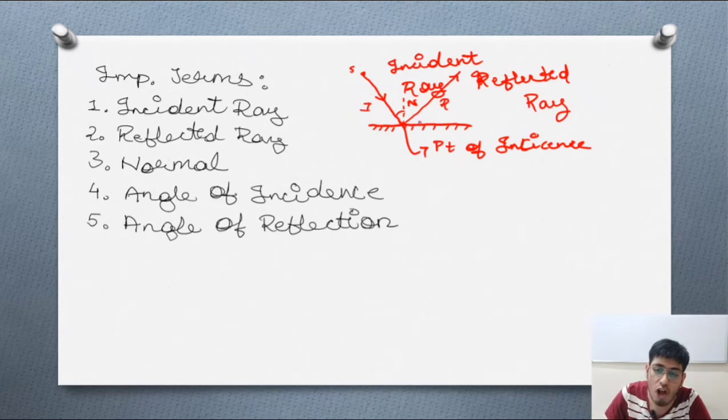And the angle drawn between the reflected ray and the normal is known as the angle of reflection. So I think you might be clear with all these terms, and these are all important terms without which you cannot proceed further, as simple as that.